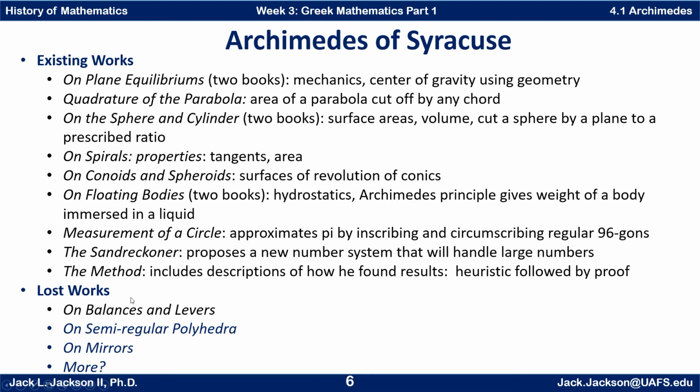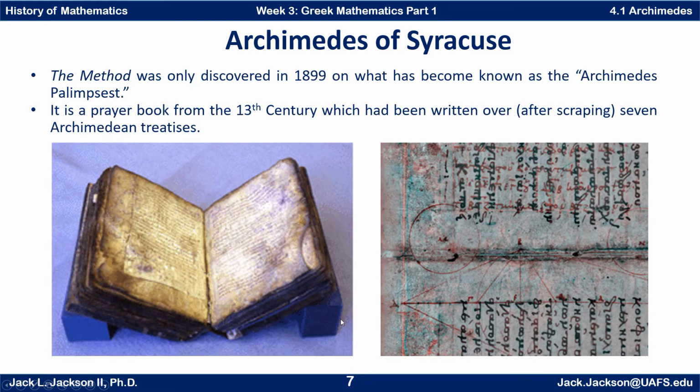Now, there are several works that he probably did that we've lost: on balances and levers, on semi-regular polyhedra, something on mirrors, and perhaps others. I want to talk a minute about the Method because the Method is really interesting. It was only discovered in 1899, previously had been lost, and it's what's been known as the Archimedes Palimpsest.